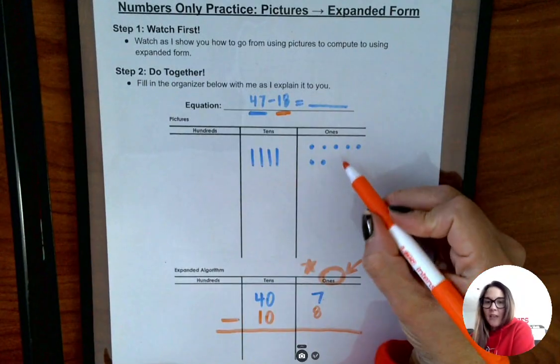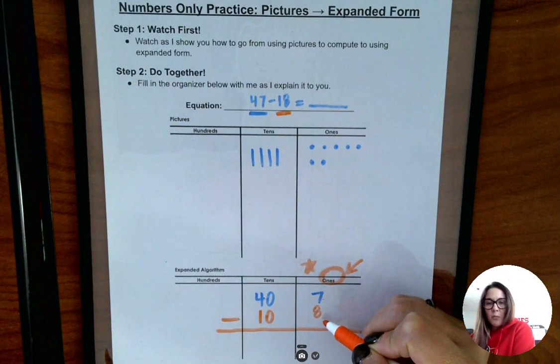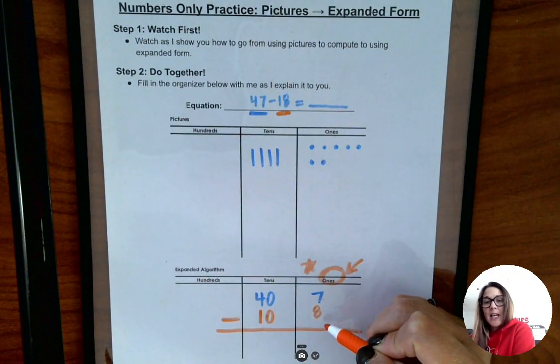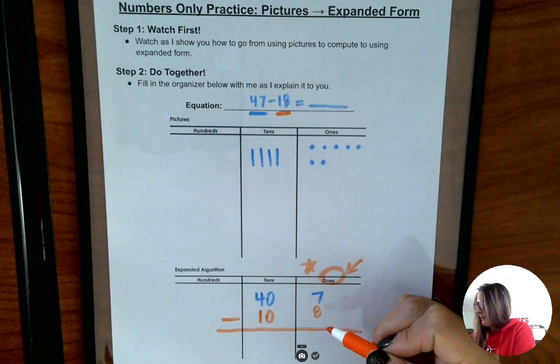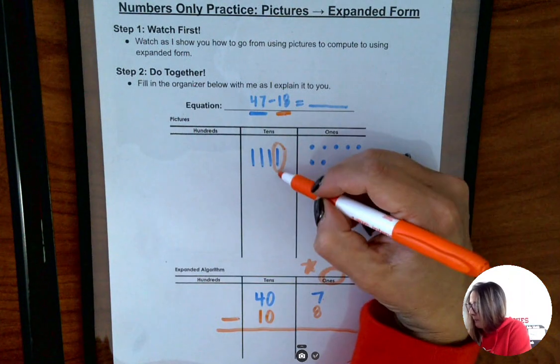If I have 7 ones up here, and my friend wants to come take 8, we can't do that because I only have 7, and 8 is greater than 7. So I'm going to go next door and borrow from my neighbor.